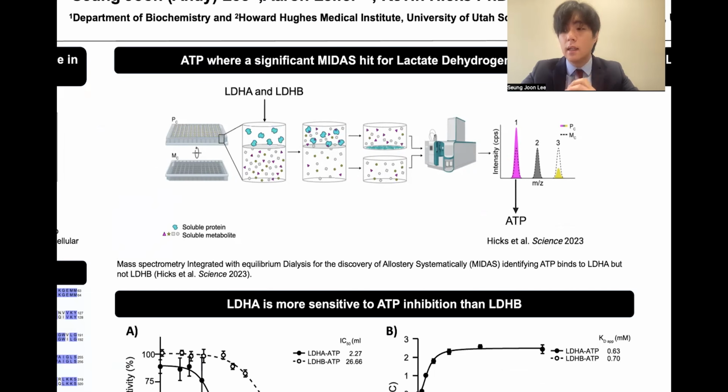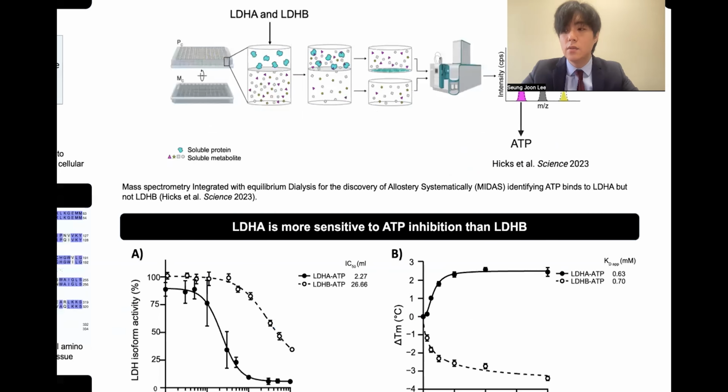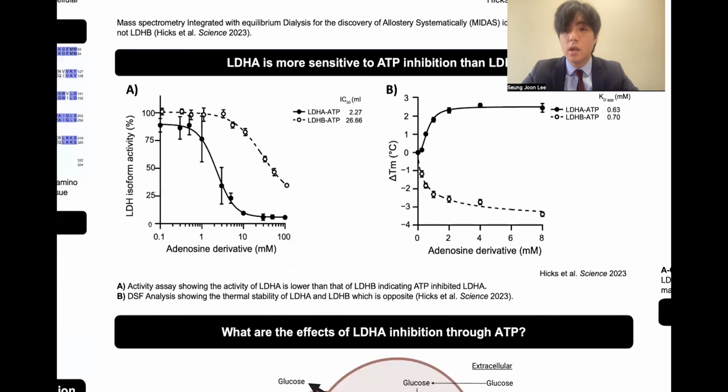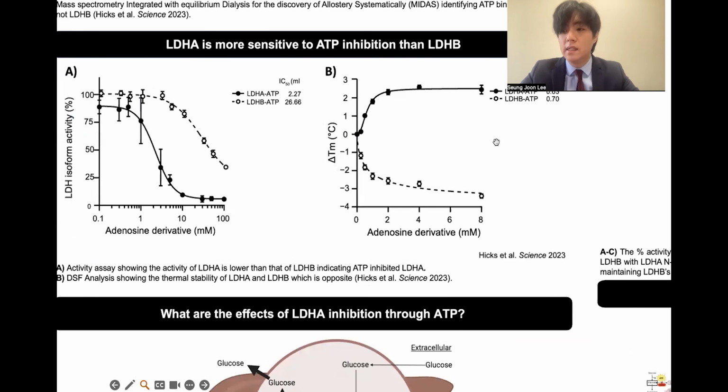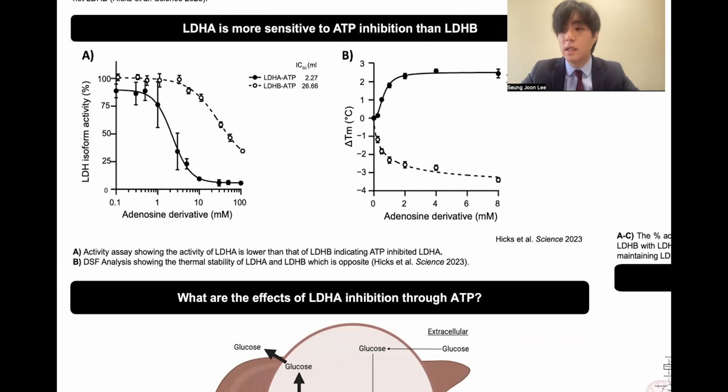Through MIDAS, they identified that ATP acts as an allosteric inhibitor for LDHA, but not LDHB. Knowing that, they ran activity assays for LDHA and LDHB. Graph A shows the activity assay, in which the activity of LDHA is lower than that of LDHB, which indicates LDHB is insensitive to ATP, but LDHA is sensitive. Graph B shows DSF analysis, which illustrates the thermal stability of LDHA, and LDHB is the opposite, indicating binding with ATP provides LDHA better tolerance to heat.